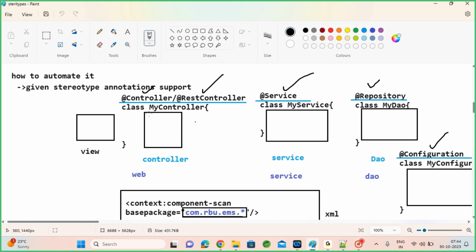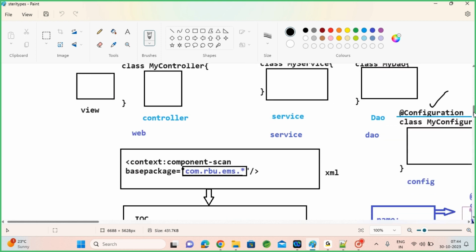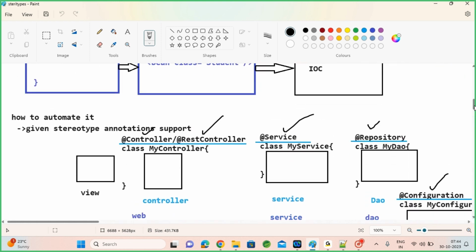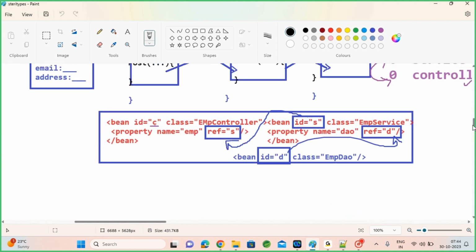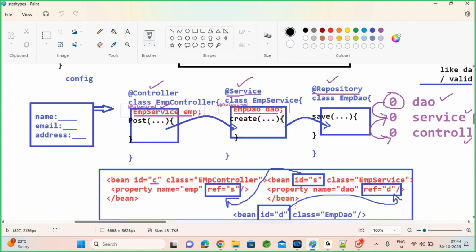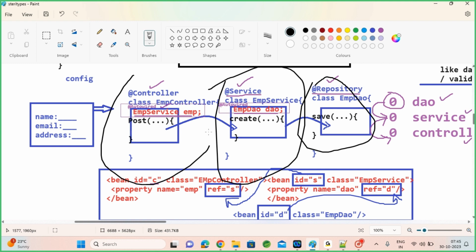So far we learned how to create these class objects using stereotypes, and when I have classes with dependencies, I know how to inject them as well. Instead of doing manual dependency injection of DAO into services into controllers, when we use @Autowired, that object will be injected automatically. Whichever objects are automatically created when you use stereotypes, those objects get automatically injected when you use @Autowired.